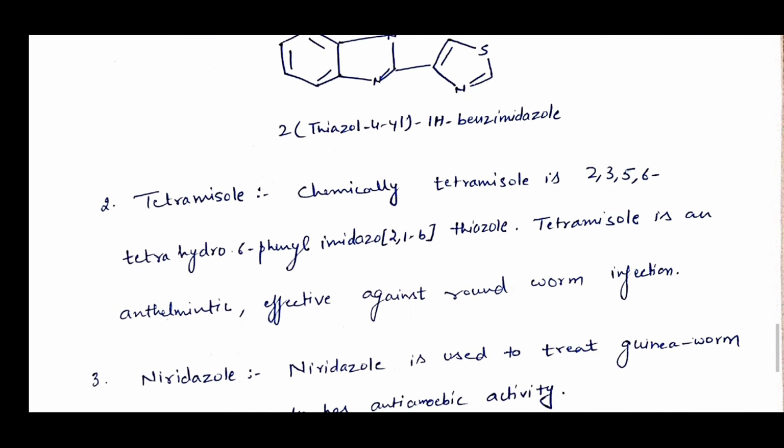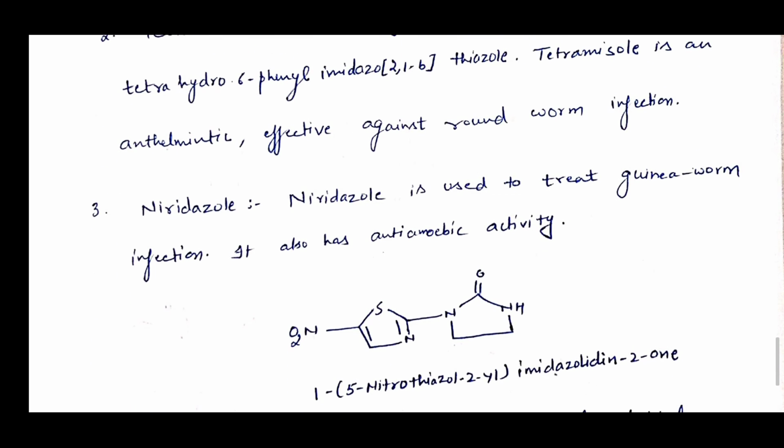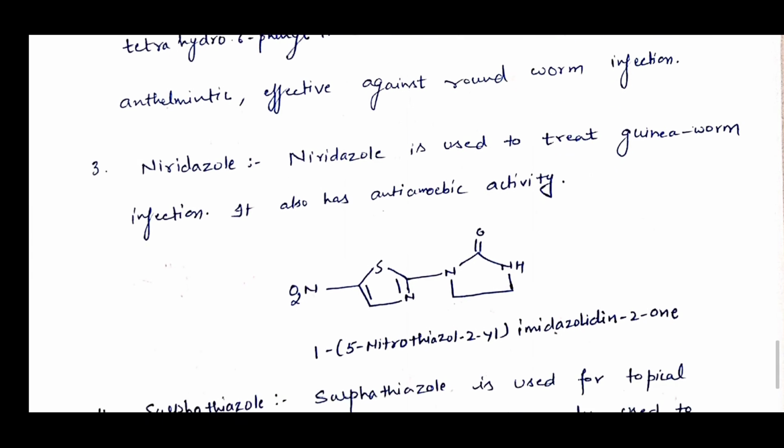Now tetramisole, chemically tetramisole is 2,3,5,6-tetrahydro-6-phenylimidazo[2,1-b]thiazole. Tetramisole is an anthelmintic effective against roundworm infection. Now next is niridazole. Niridazole is used to treat guinea worm infections. It also has anti-amoebic activity. You can see the structure of this niridazole.